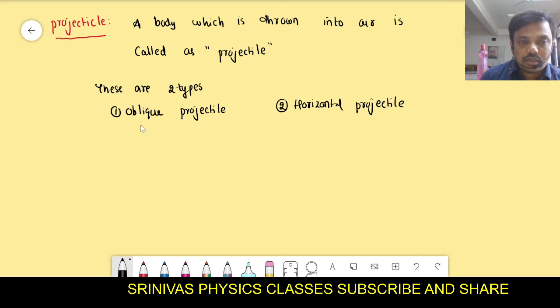There are two types of motion in a plane: the oblique projectile and the horizontal projectile. Now let us discuss the first concept, oblique projectile. What is an oblique projectile?